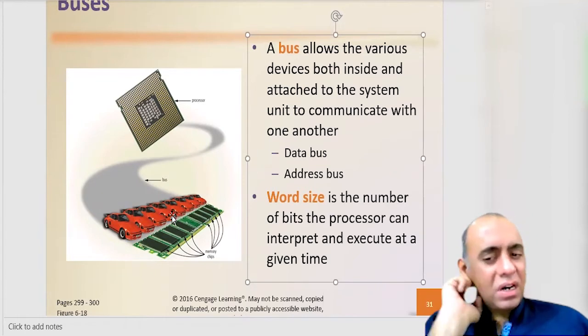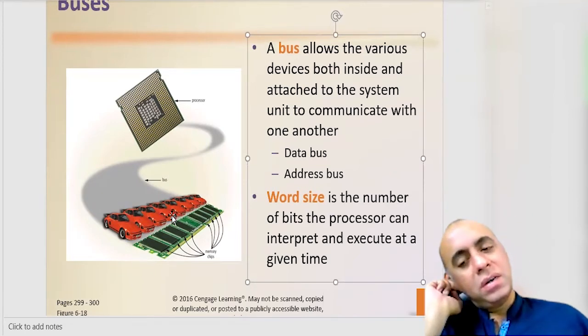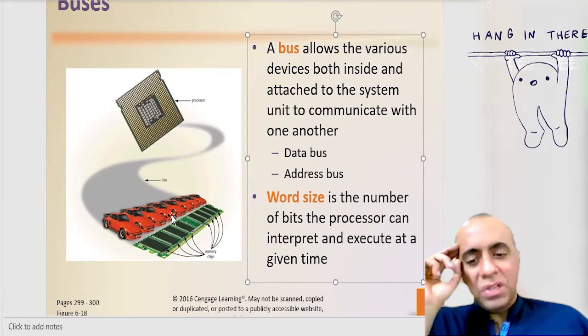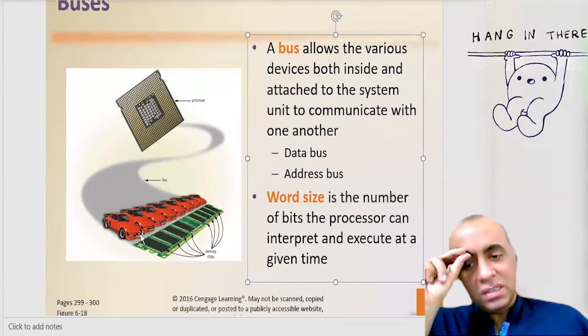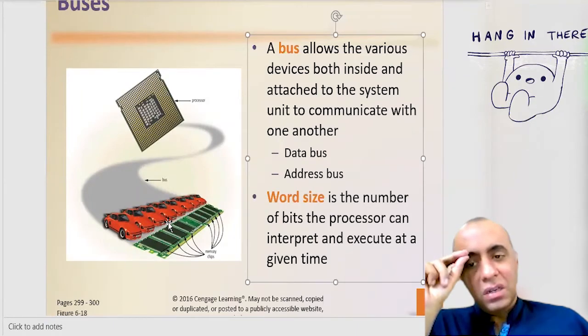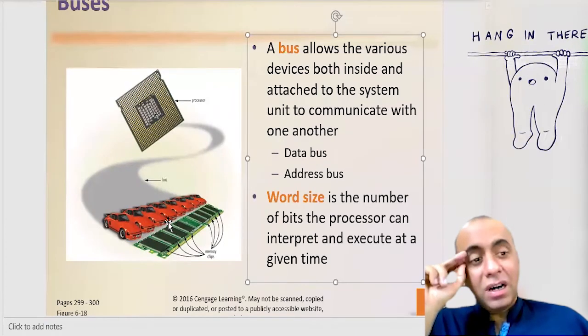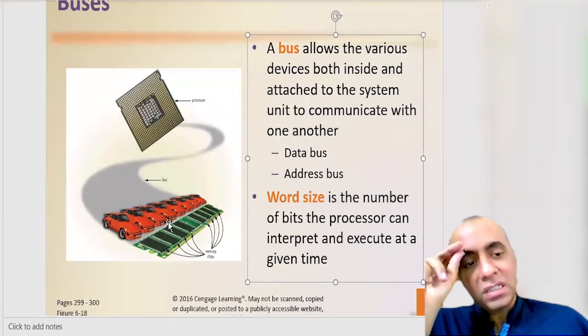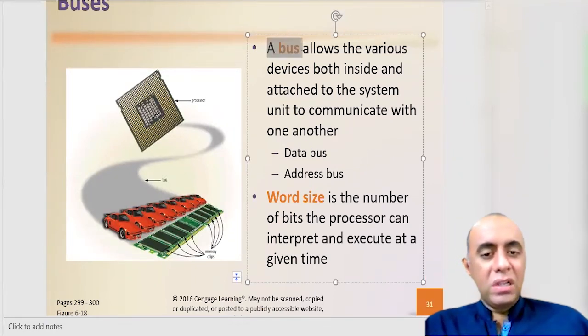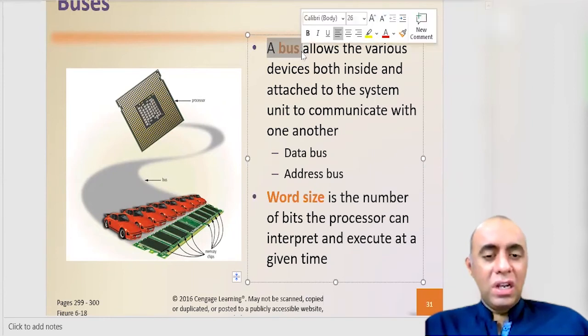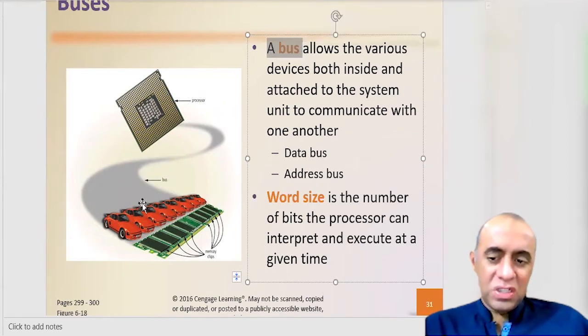Here they have given an example that the bus is like a motorway, and the motorway here has 8 lanes, so 8 cars can travel at the same speed at the same time in parallel on this motorway, which is called the bus. While this is true, another thing is true about the buses inside computers, which are actually a bunch of wires and nothing more than that.